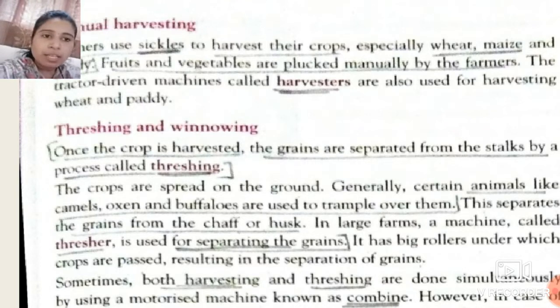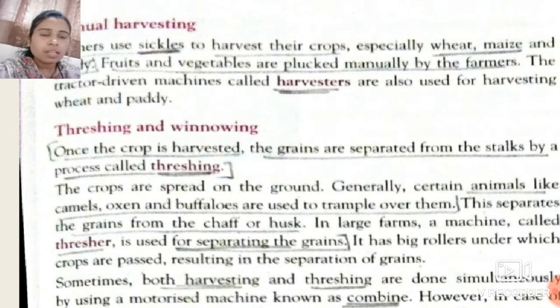So students, in case of large farms, certain machines are used for the threshing process. That machine is known as a thresher, which is used for separating the grains.